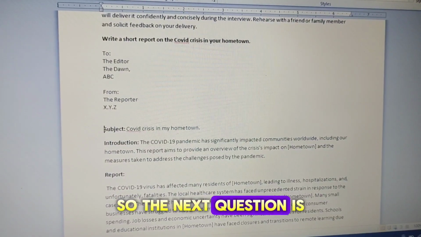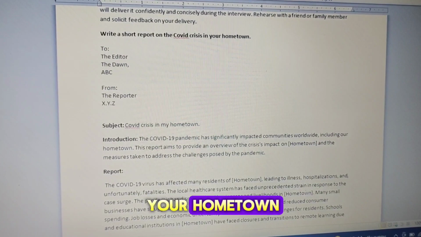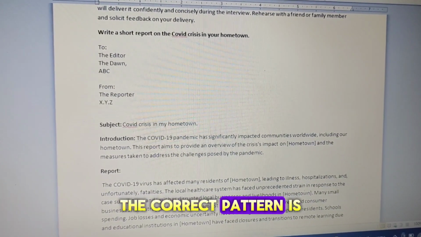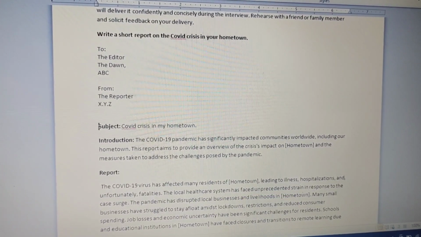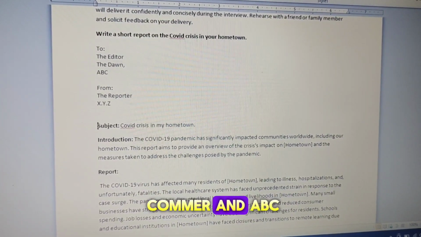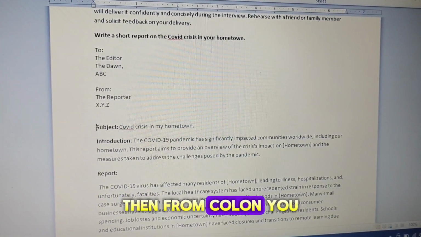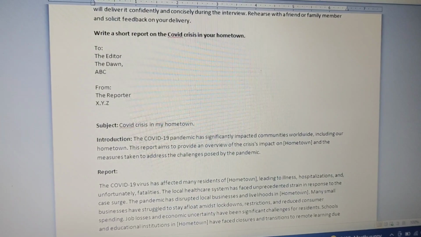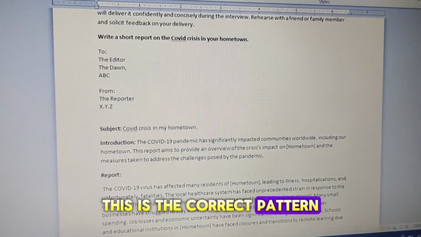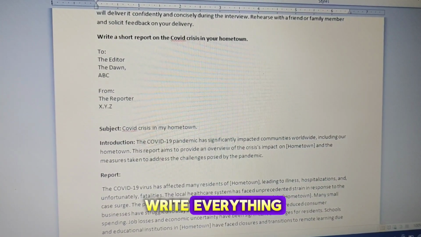So the next question is, write a short report on COVID crisis in your hometown. The correct pattern is: To colon, the editor, then the Dawn News, comma, and ABC. Then From colon, you will be the reporter and XYZ. This is the correct pattern, and you will have to follow the margin line, and you have to write everything